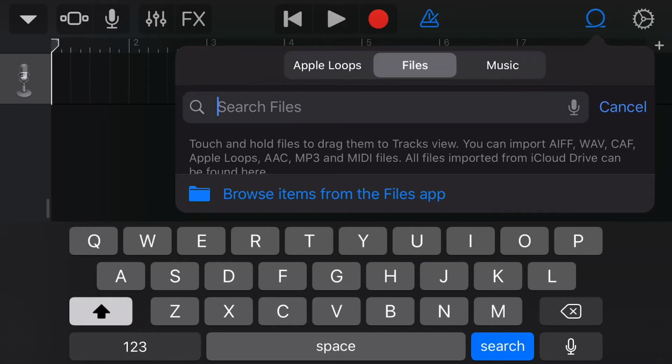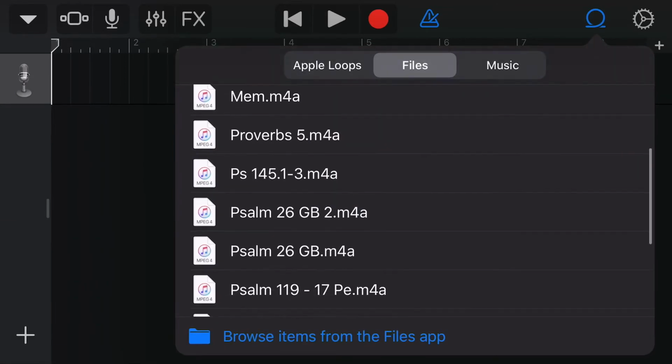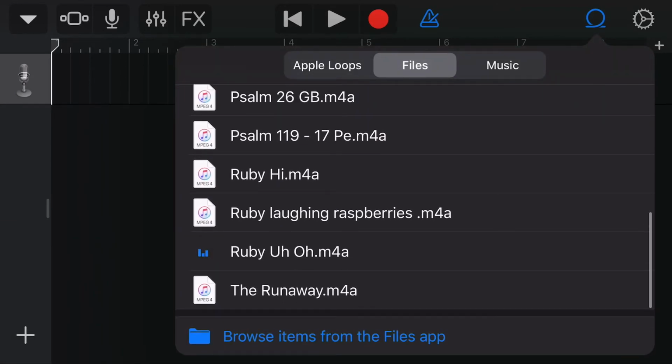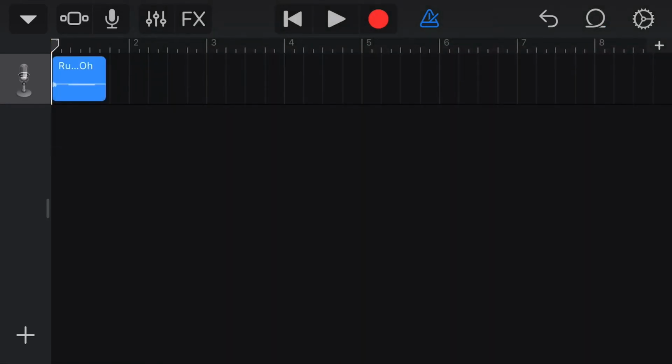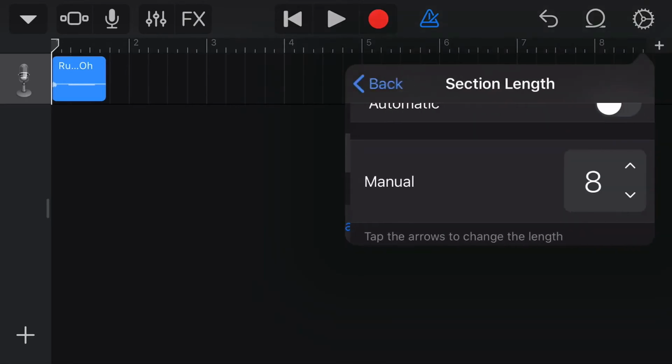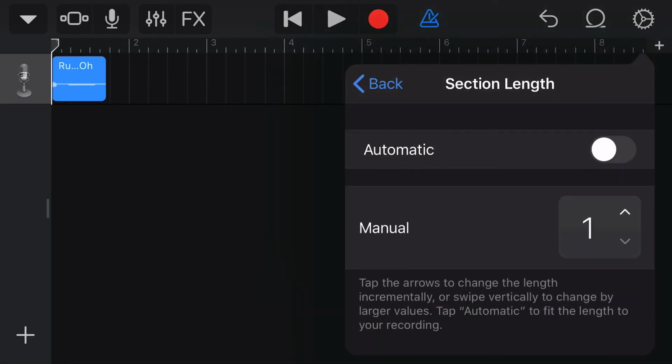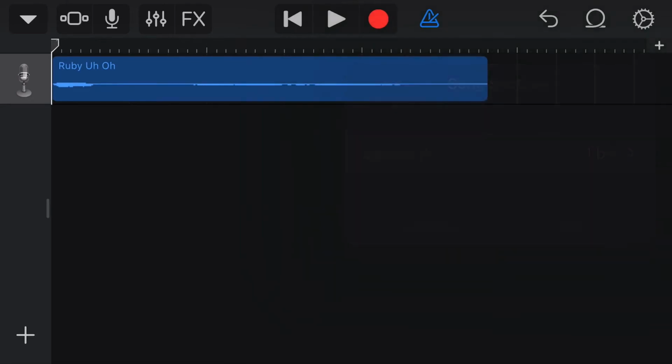And then gotta go drop down here, and there's my Ruby uh-oh. So I just drag it. Now it's got 8 bars. I'm gonna tap on the plus sign in the upper right and make it to 1 bar, just because it's so short. I've got the metronome on. Turn the metronome off.